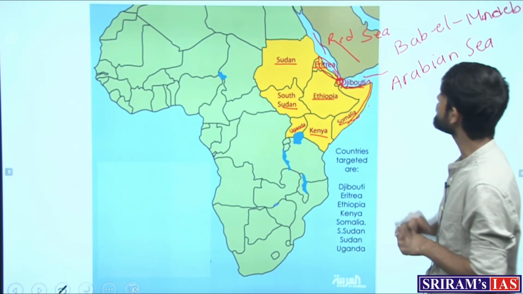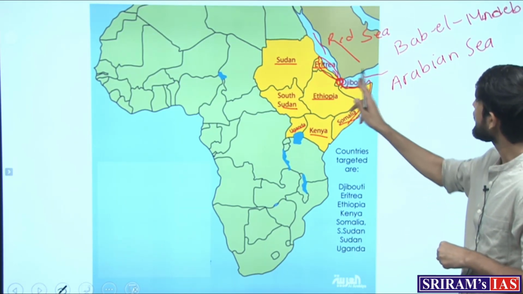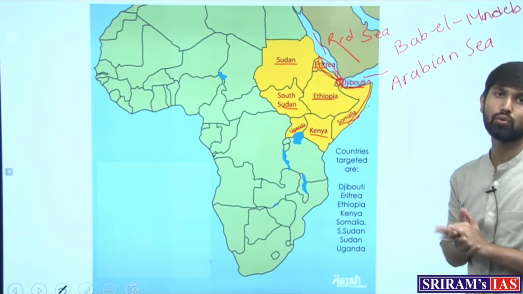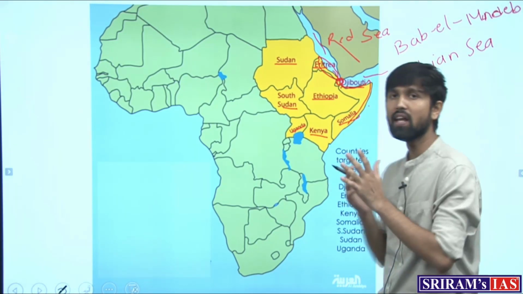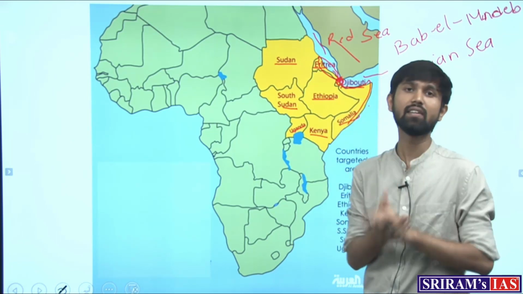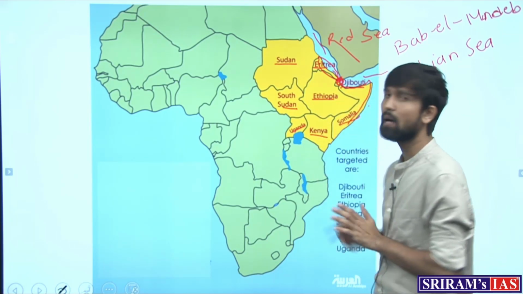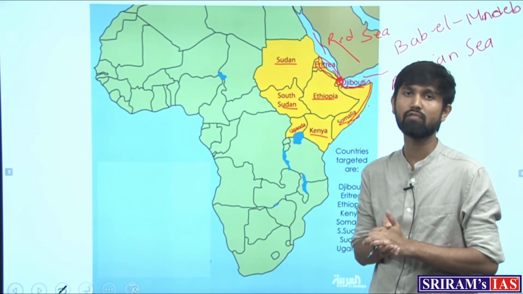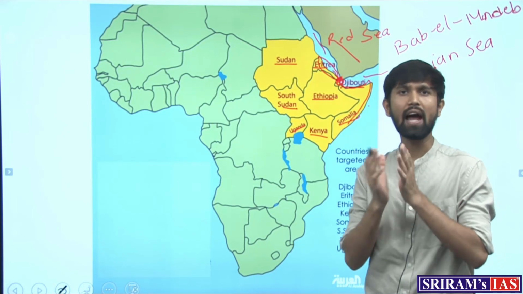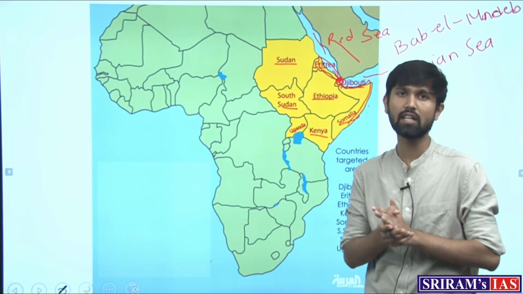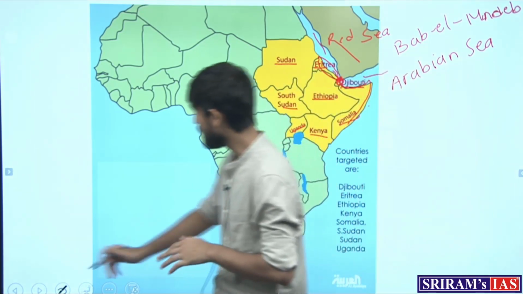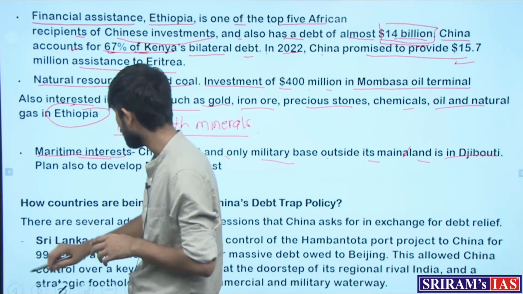This strait is a very critical strait because, as we can see, it joins the European region through the Suez Canal to the Indian Ocean region, which makes it a very critical point for the international sea route. And that is why China, by placing a military base in the region of Djibouti, is wanting to secure its position in this international sea route, so that whenever a crucial time occurs, it can make use of this military base. So this is the thinking for securing the maritime interest for China.